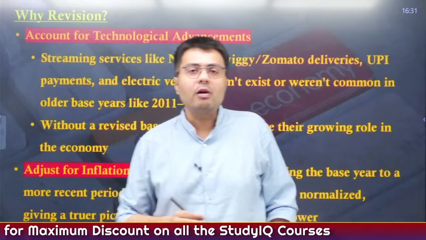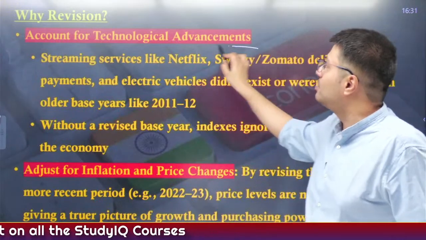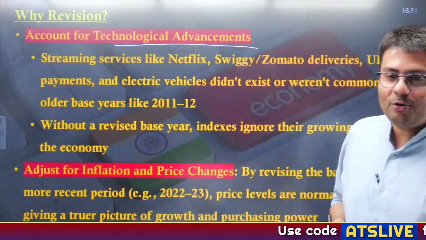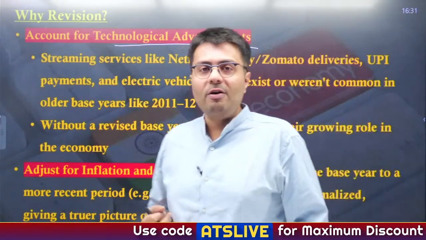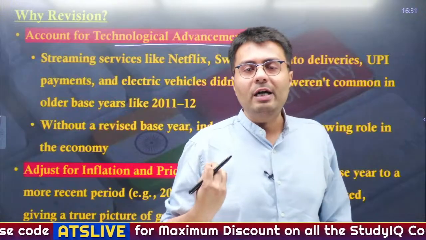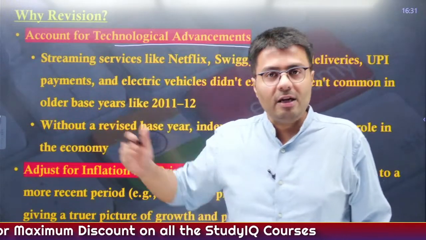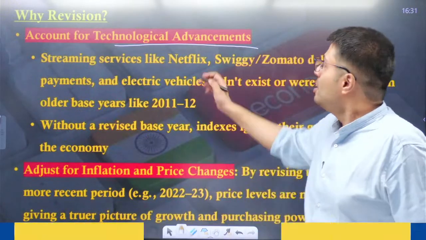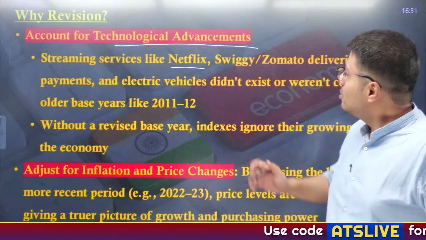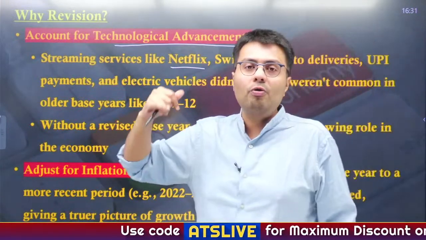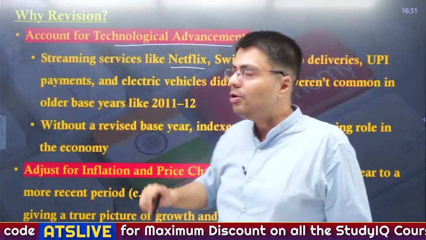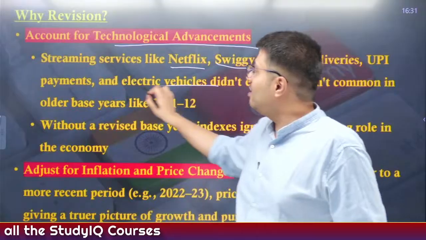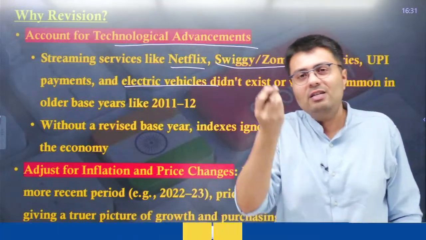Now, another factor for frequent revision is to account for technological advancements, right? I don't know how many of you are older than 20 or 25, but in the 2010s, whenever you wanted to listen to music or watch a movie, you needed to rent CDs and DVDs, or even buy them. But how do you listen to music and watch movies these days? You stream it on Netflix, Amazon Prime, right? Similarly, earlier you used to call the restaurants, go to the restaurants yourself and take the food. Now you can open Swiggy and Zomato and ask for food deliveries, right? Similarly, did electric vehicles exist back in the 2010s? Very small numbers.